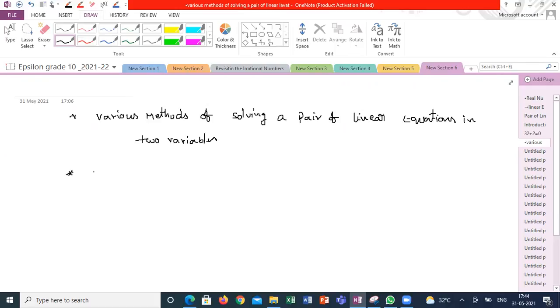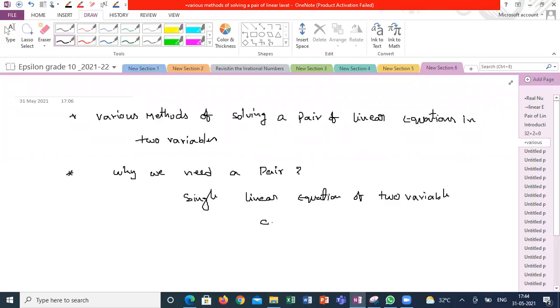Before learning these methods, why do we need a pair? Why can a single linear equation of two variables not be solved? Why is a pair required to solve?